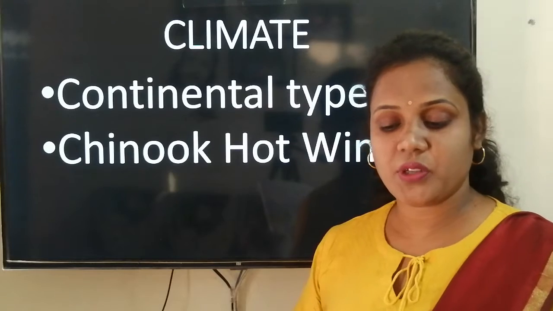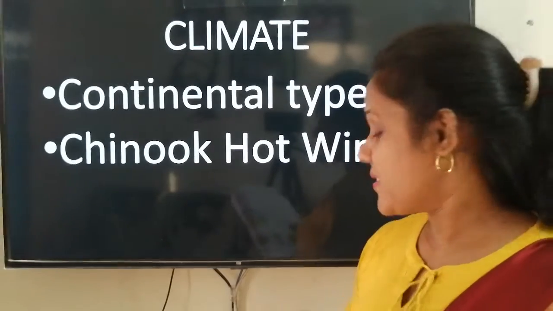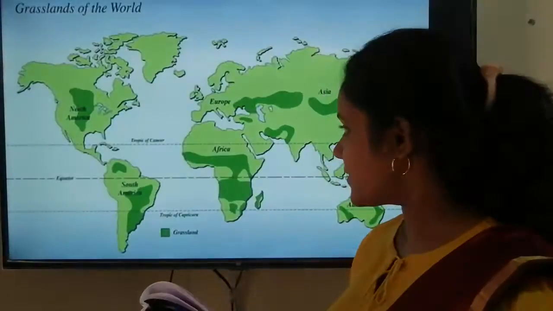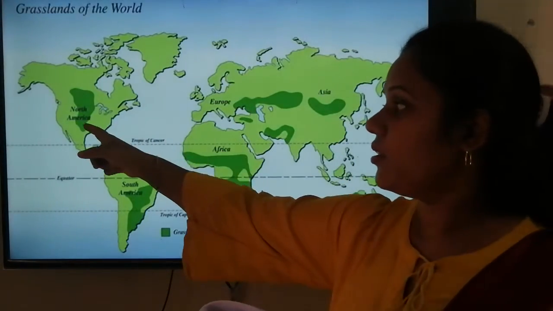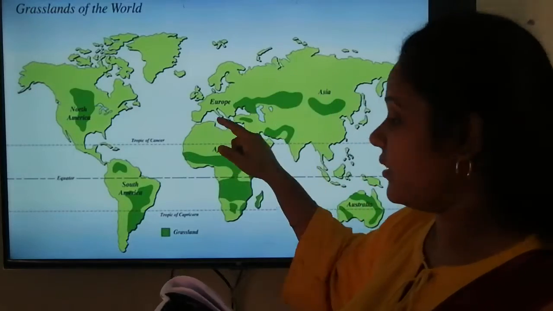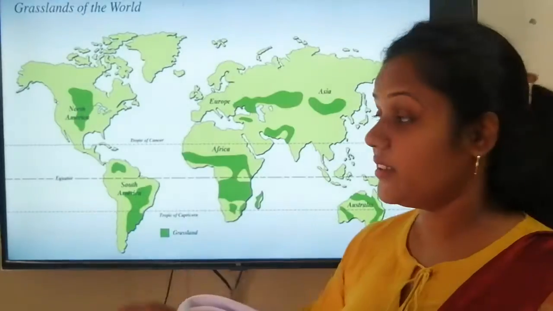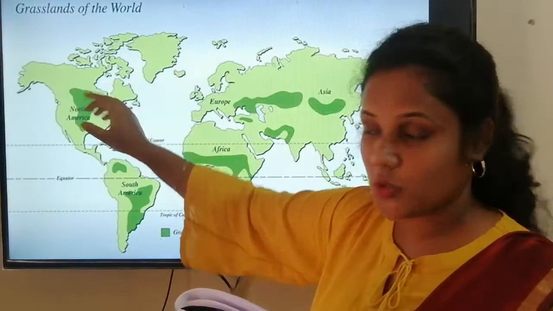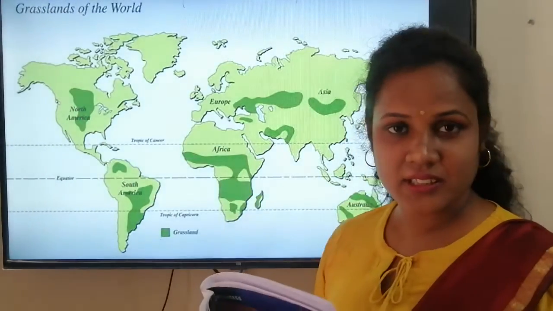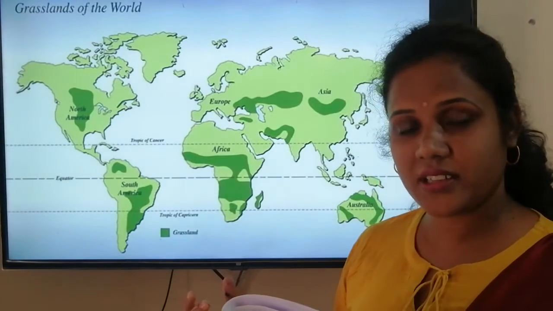Now the grasslands of the northern hemisphere are found in the interior of the continent. As I told you, the grasslands of North America and Europe are in the interior. They are not situated at the corner, not near the sea, they are in the middle, so they are far from water. Okay. So like we are also away from the ocean waters, na.